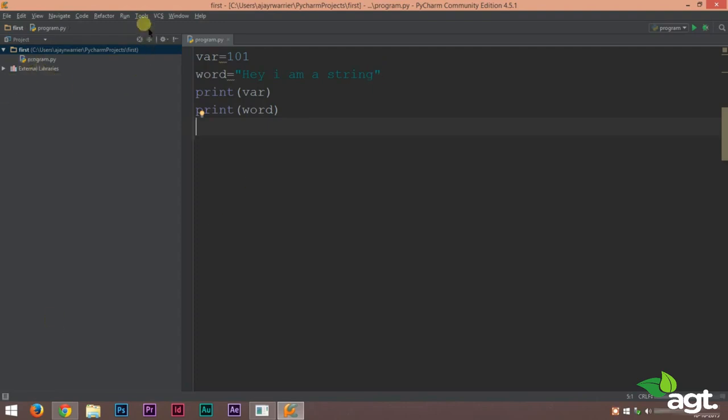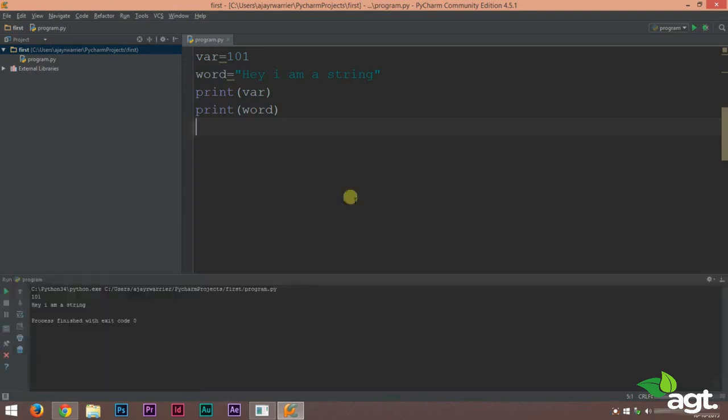And in the output screen you can see our integer variable is printed, and our string variable is printed. Now printing variables, you don't have to use double quotes like we did in our previous lecture. We just have to type the variable name. To print a variable, use the print keyword, start brackets, inside the bracket, type in the variable name. And Python will print the variable value onto the output screen.